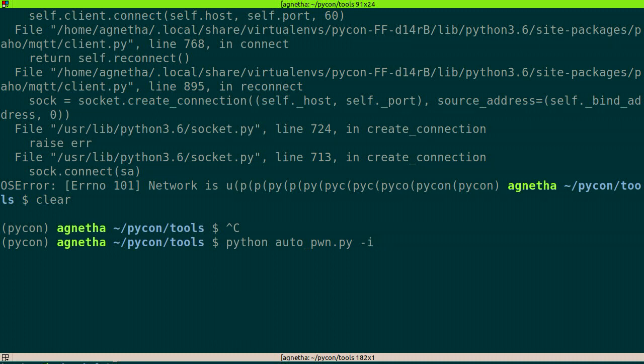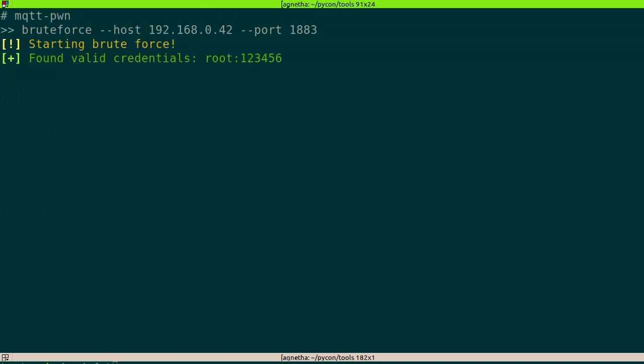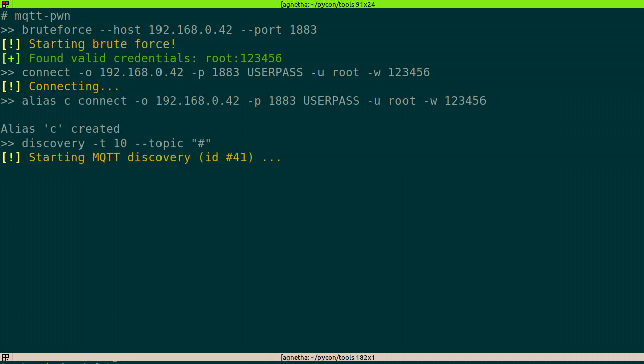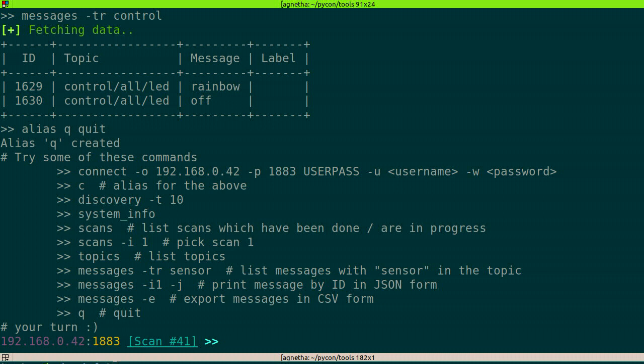So the first tool that I'm going to run is MQTT Pwn. It starts by doing a brute force attack. Then it's going to use those credentials to log into the broker. Then it just listens in to messages that are being passed on the MQTT system. And because we logged in using some valid credentials, we're a totally legitimate client, so we can hear everything.